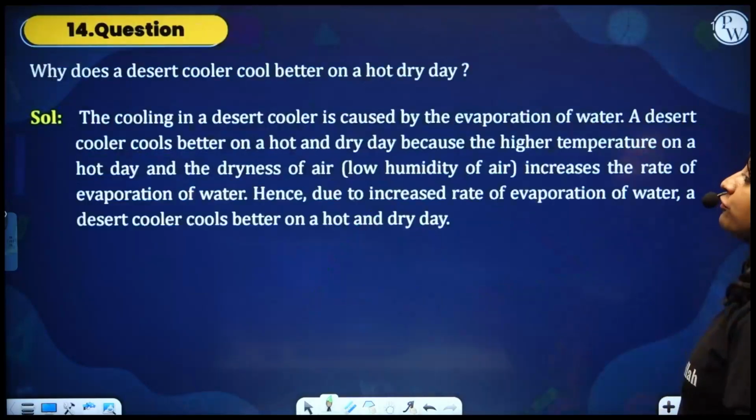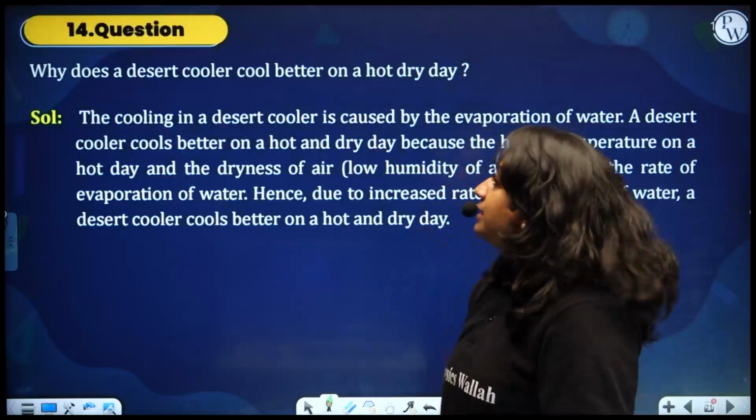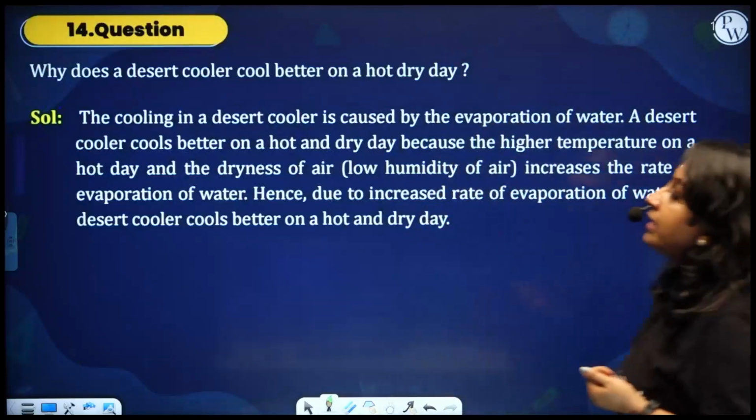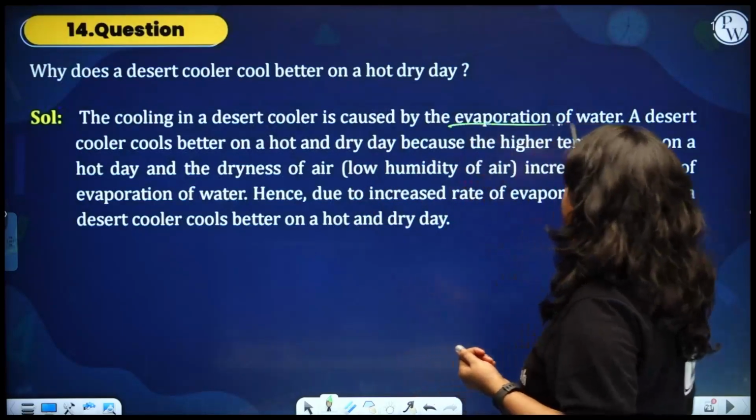So we are moving on to the 14th question. Why does a desert cooler cool better on a hot dry day? The cooling in a desert cooler is caused by the evaporation of water.